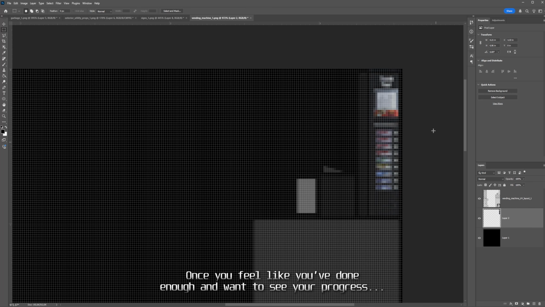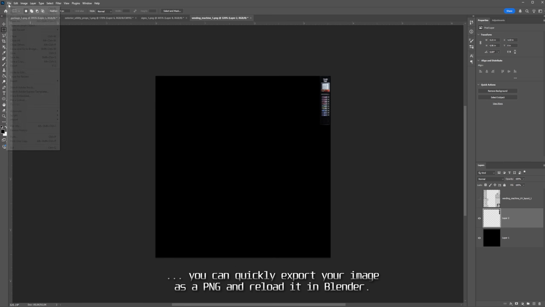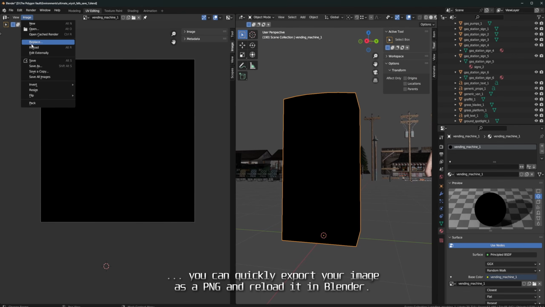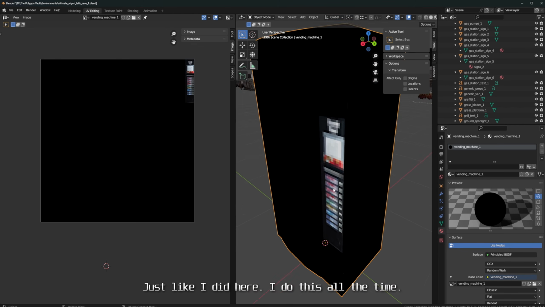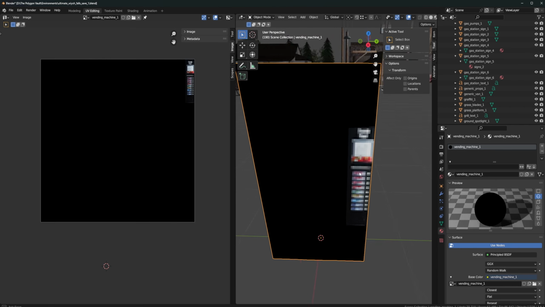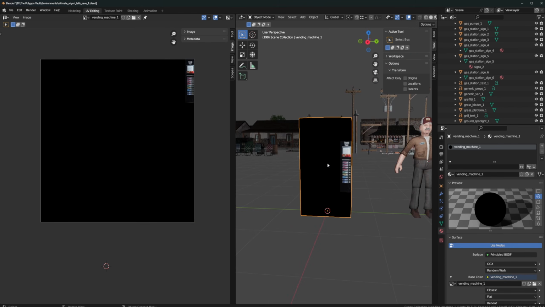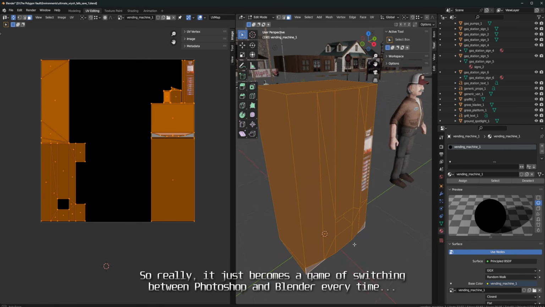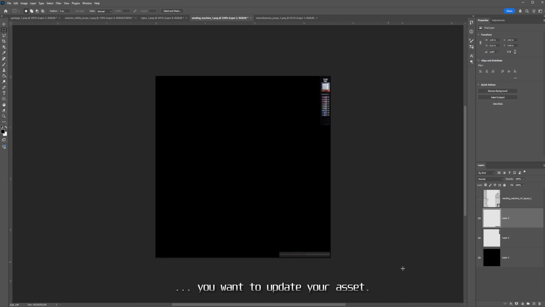Once you feel like you've done enough and want to see your progress, you can quickly export your image as a PNG and reload it in Blender. Just like I did here. I do this all the time. So really, it just becomes a game of switching between Photoshop and Blender every time you want to update your assets.